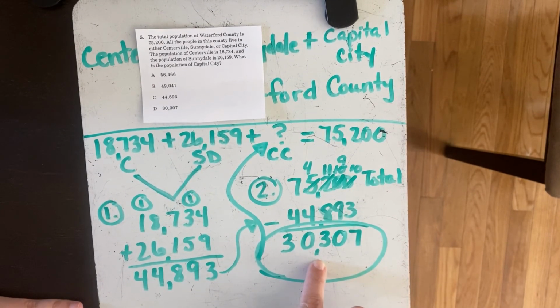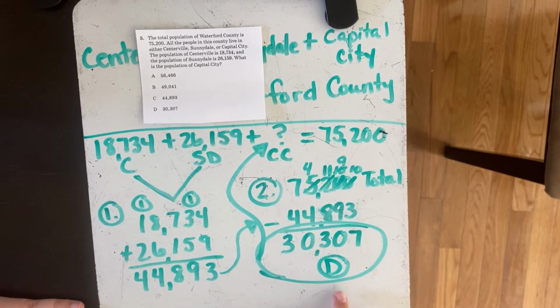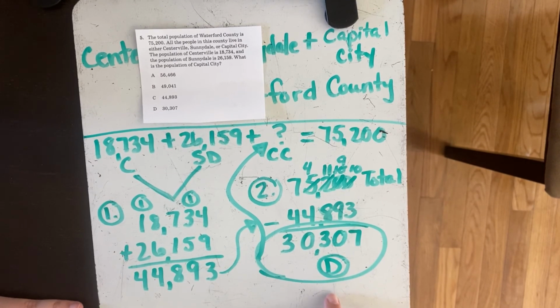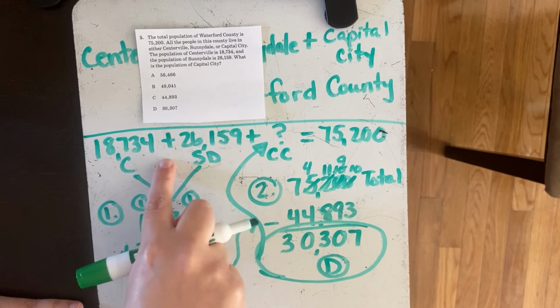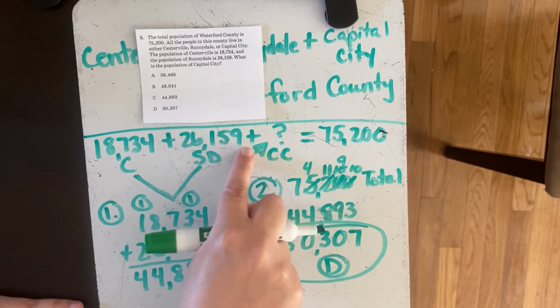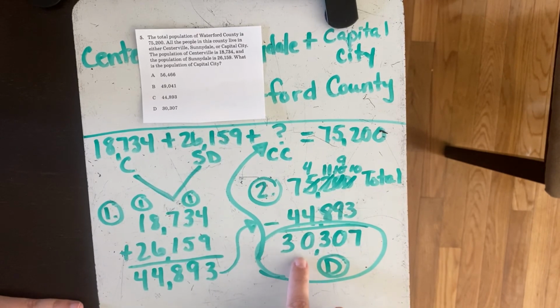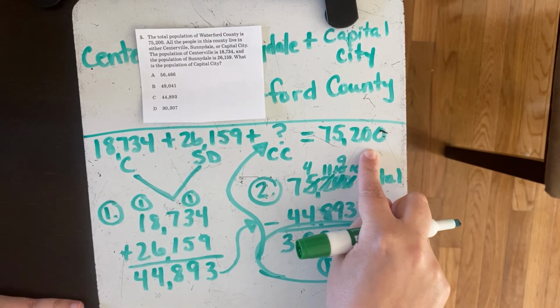So the answer to number 5 is D. Now, if we had a calculator in class, I would have you take 18,734 plus 26,159 plus the 30,307, and all three of those cities' numbers should equal our total county answer of 75,200.